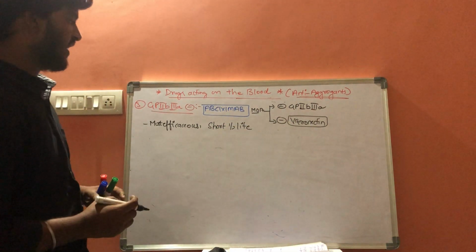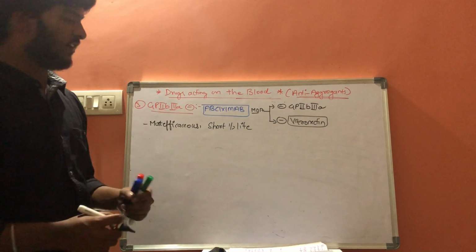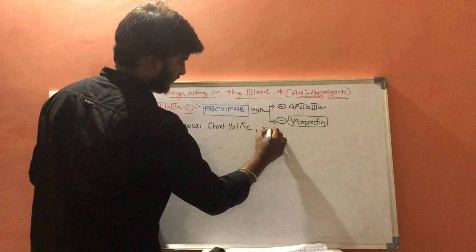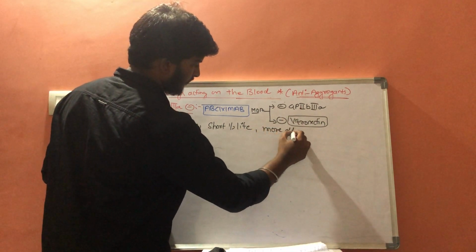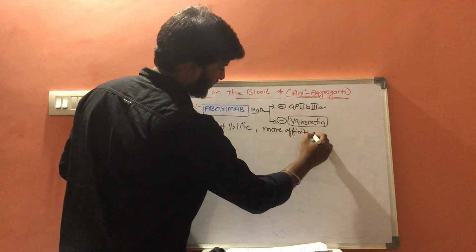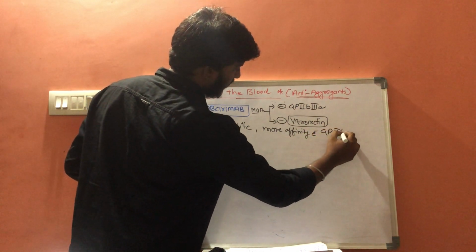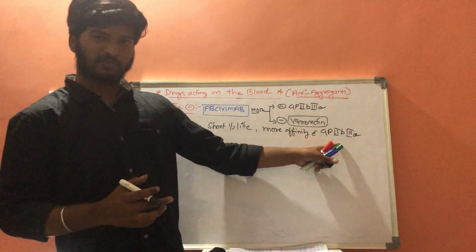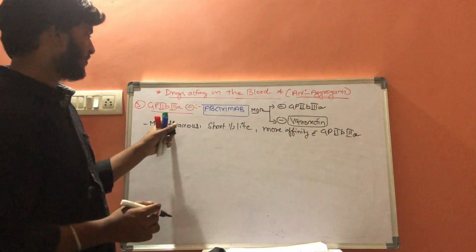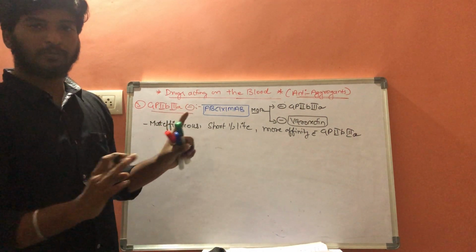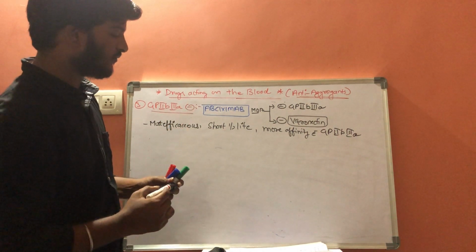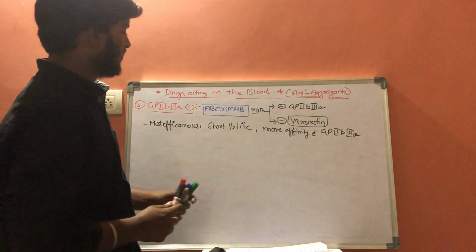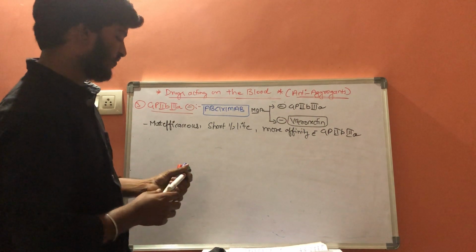One more important point about abciximab is that it has more affinity to the glycoprotein 2B3A receptor. They attach more to the glycoprotein 2B3A receptor and inhibit it. And it is a longest acting drug. So this is the first drug, and the next one is